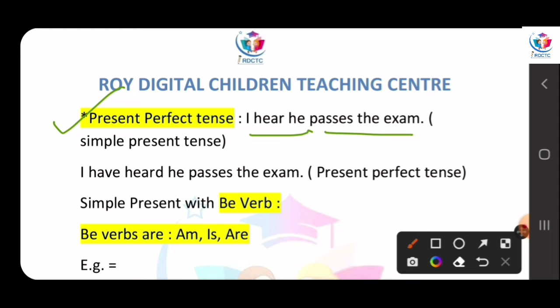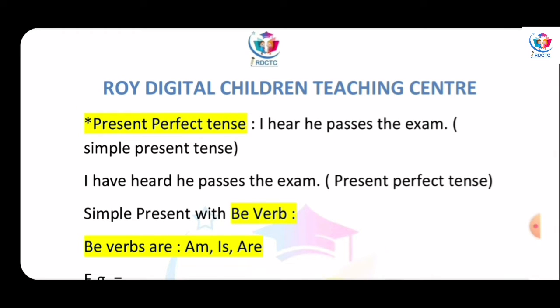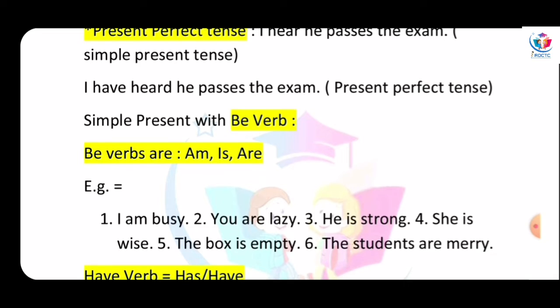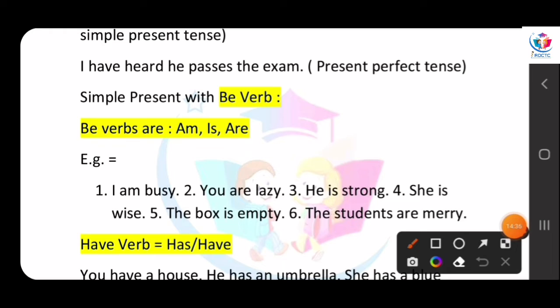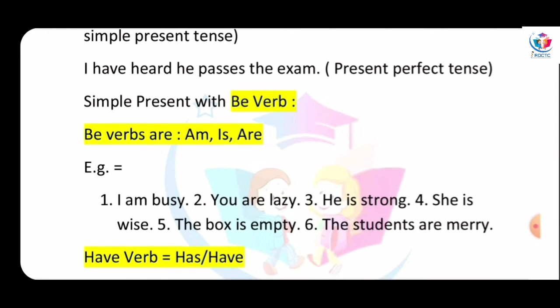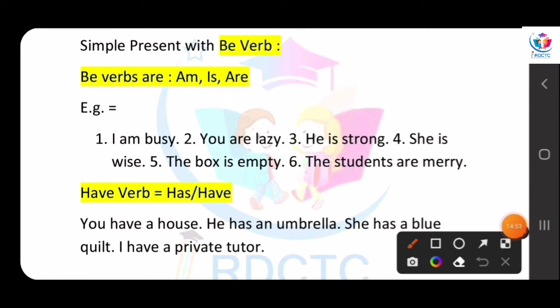After seeing all the points where we use simple present, now we see how we use verbs in the simple present. We use be verbs. Be verbs are am, is, are. Am, is, are are the be verbs of the present tense. First we see the examples. I am busy. You are lazy. He is strong. She is wise. The box is empty. The students are merry.